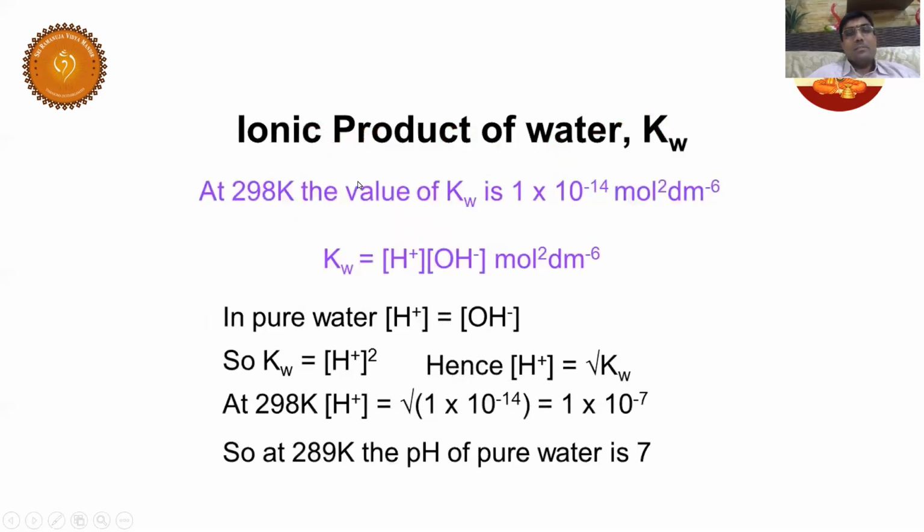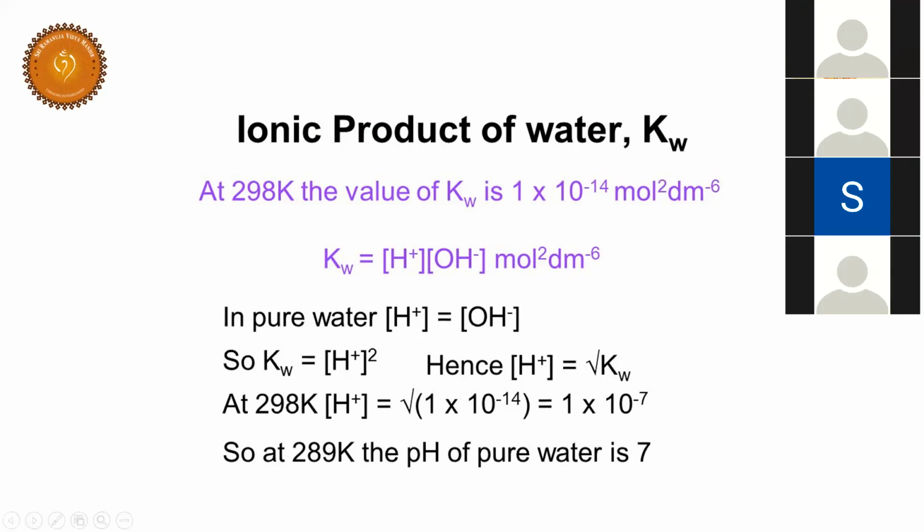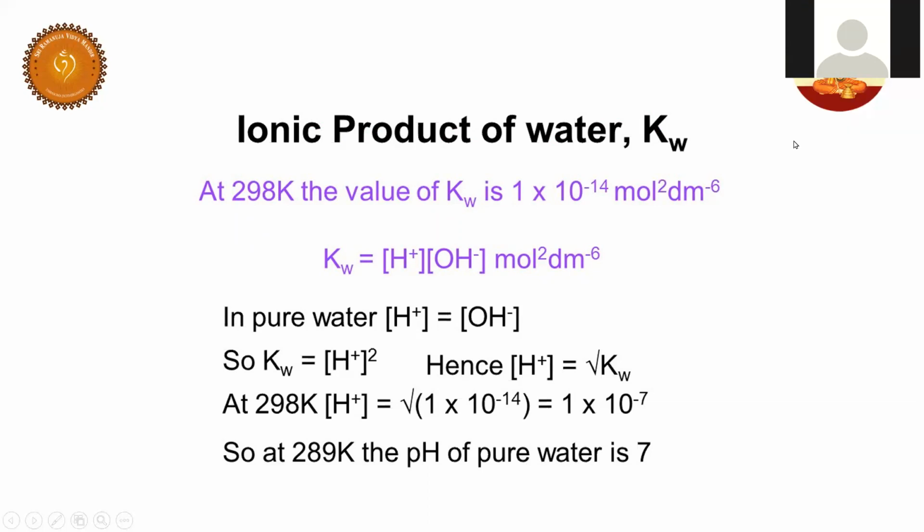So have a look here, students. At 298 Kelvin. 298 Kelvin means how many degrees centigrade? Can anybody tell? 25 degrees. Very good. 298 minus 25, how much? 273.